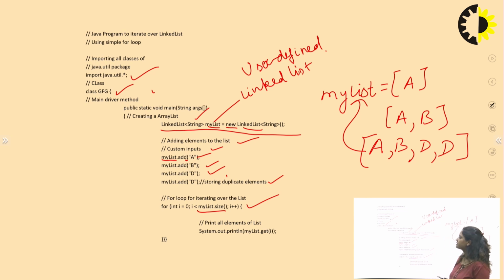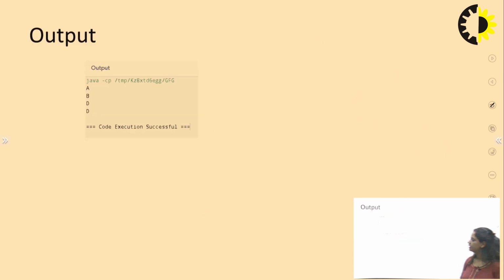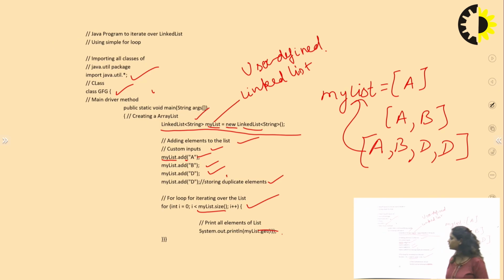So the index will go 0, 1, 2 and 3, and when it reaches 4 the loop stops. The list prints like this: A, B, D and D. So this is the way we can create a linked list. Here we are not using the remove method, only showing the addition of elements to a linked list. We add D twice, so it supports duplication of data also.